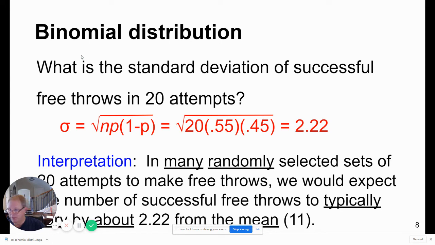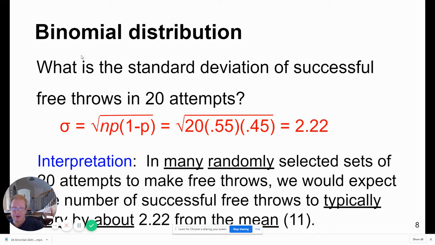Here is the interpretation. In many randomly selected sets of 20 attempts to make free throws, we would expect that the number of successful free throws will typically vary by about 2.22 from the mean. Again, we have to preface it by reminding the reader that we are using many randomly selected sets of 20. So we're going to take many samples of 20.